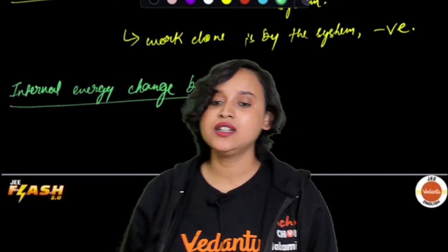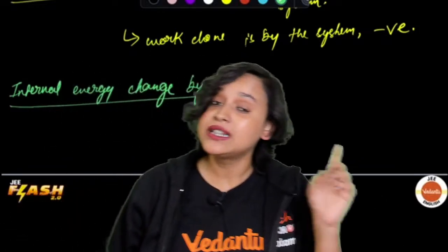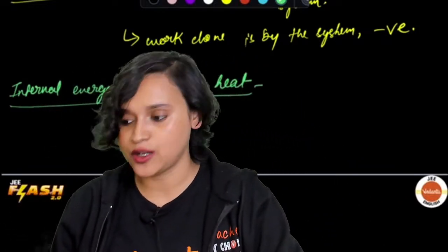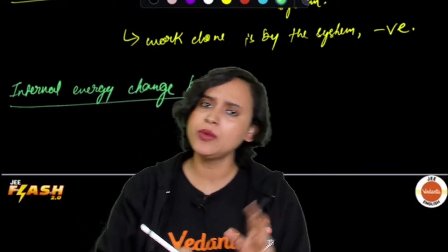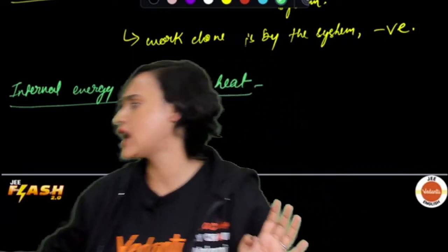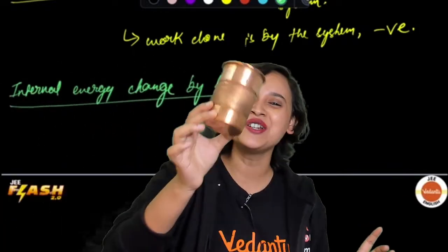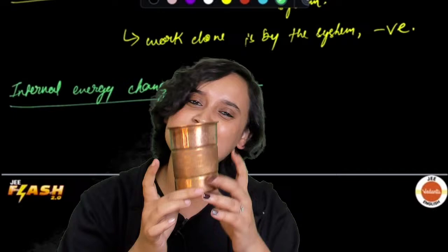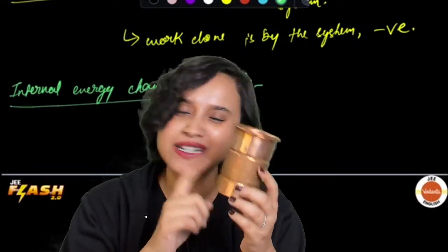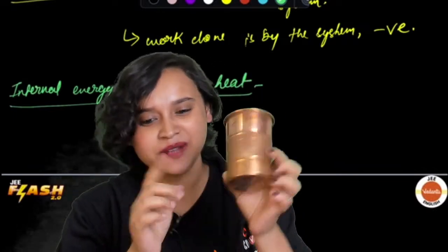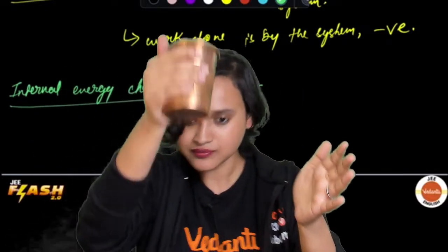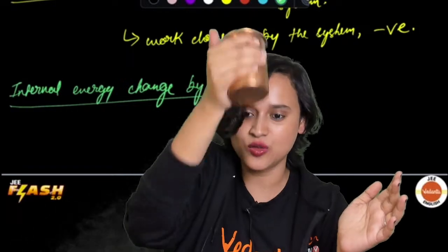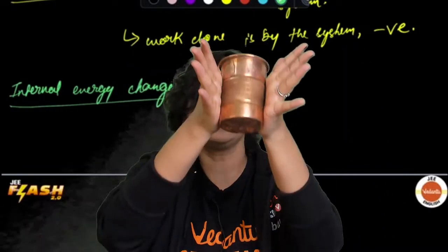Now let's say that we have a system, okay? But this time we do not have an adiabatic wall, all right, everybody? This time we do not have an adiabatic wall, but we have rather a thermally conducting wall. Once again, bringing to you my copper glass today. We all know that copper is a conducting metal. So that means that this is a thermally conducting wall. You don't have to imagine. You understand that this glass is going to have a thermally conducting wall.